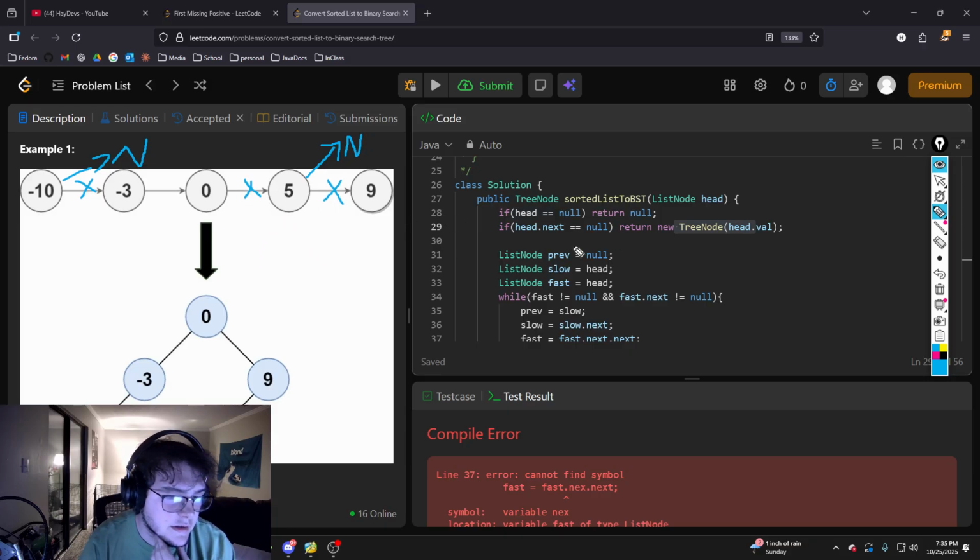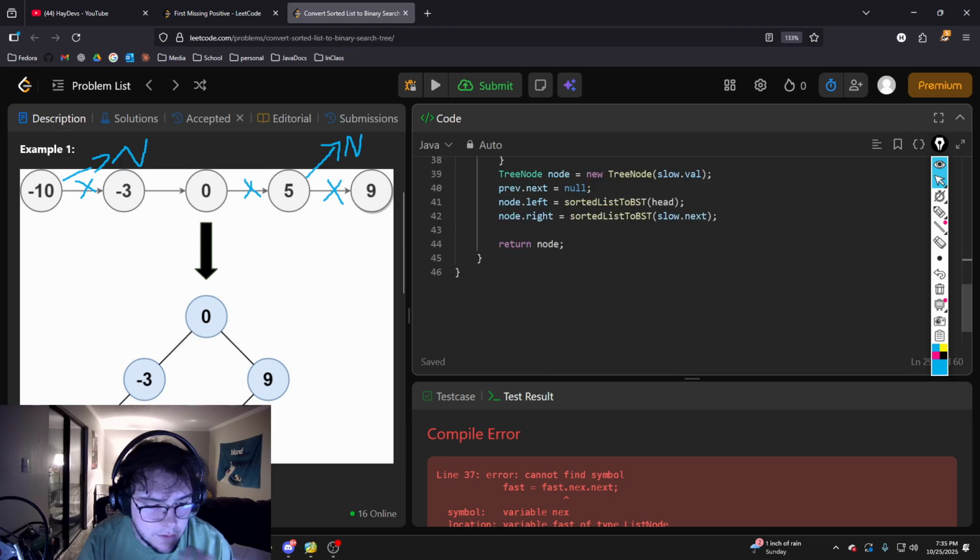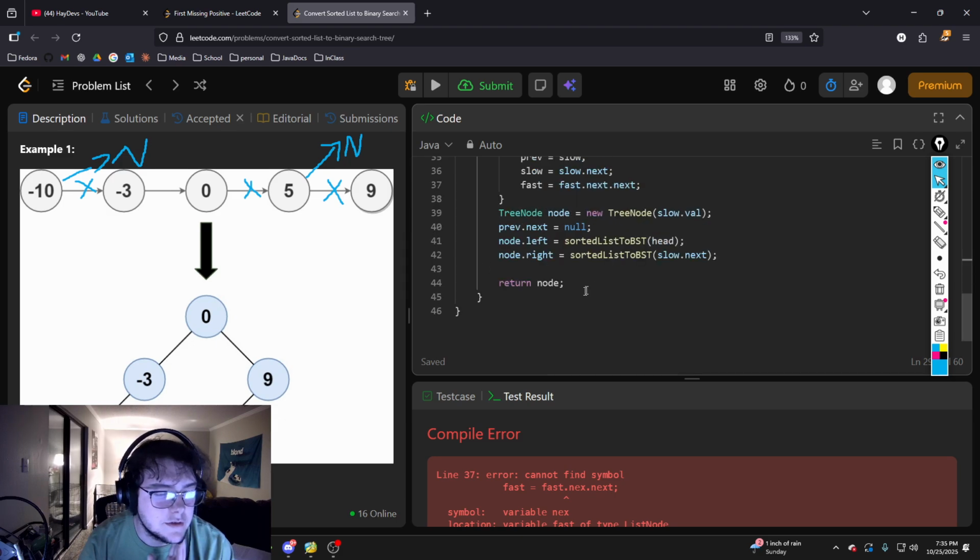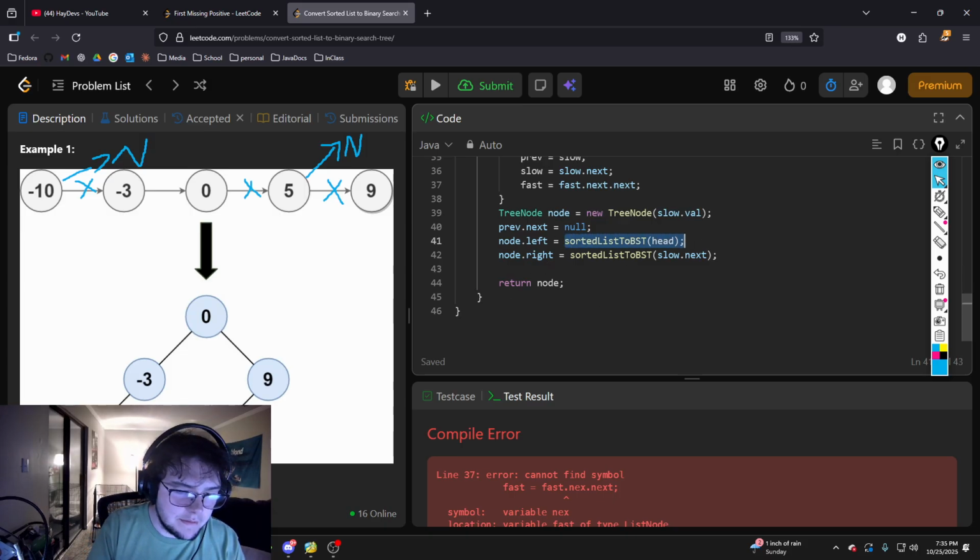So we can see that there's no other value to add into the list once we break it. This is kind of like a divide and conquer question as well. So we'll just go ahead and return that tree node as itself, because that's going to be the leaf of the binary search tree. And then when we return the node, it will slowly build the tree all the way back up, because the dot left will have the tree and the dot right will have the tree that we built under it. So we'll recursively build it node by node, because at the very end, the last function call